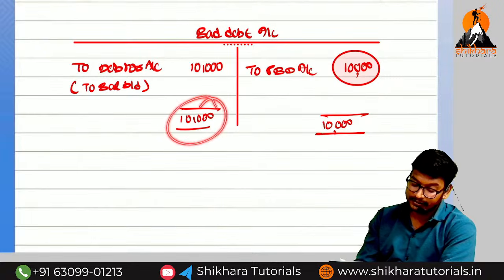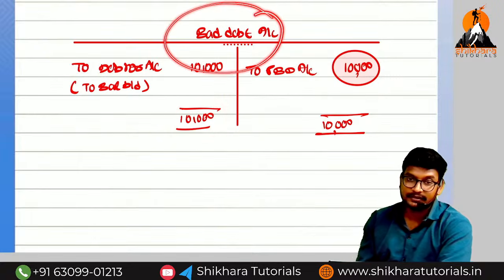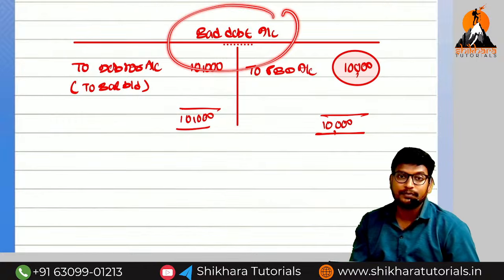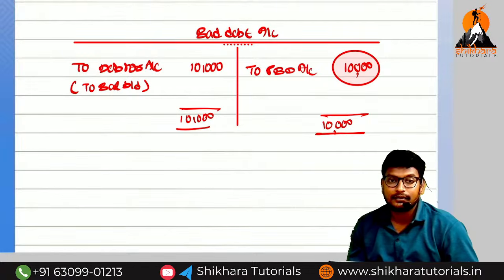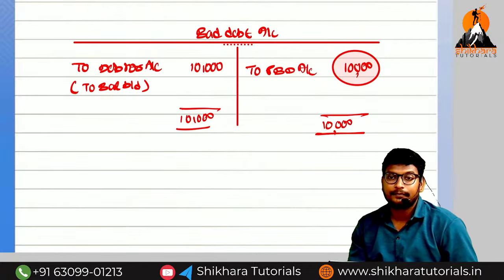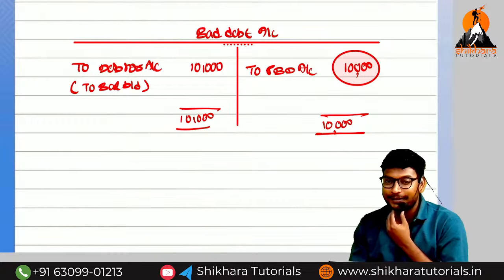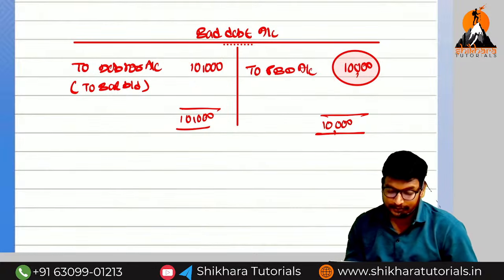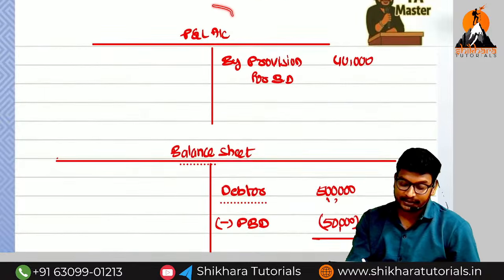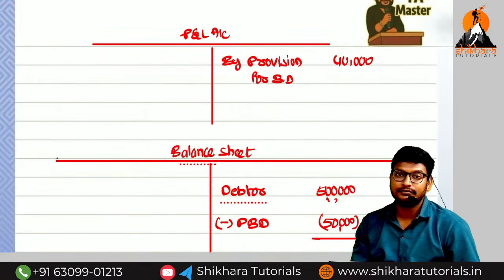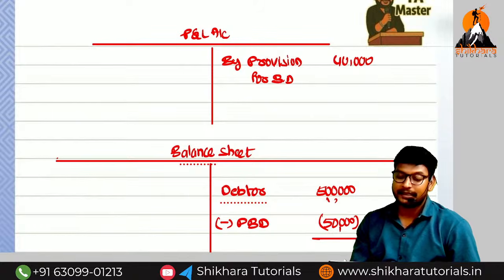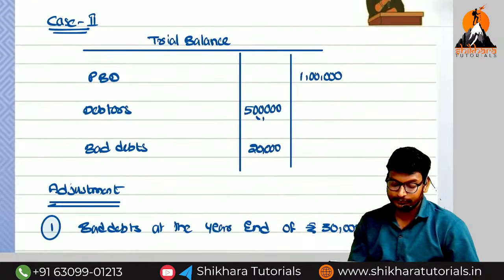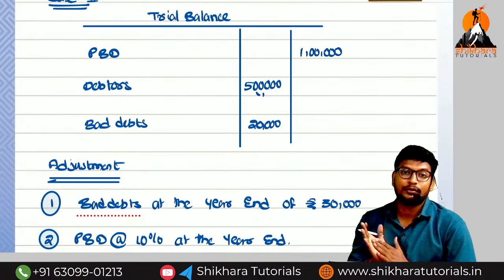There is no balance. This bad debts account is showing which balance? Debit balance or credit balance? No balance, nil balance, because both the sides are equal, zero balance we can say. Okay? This particular account is showing which balance? Credit balance, because the credit side is more than the debit side. Super. Now see the second case, important.